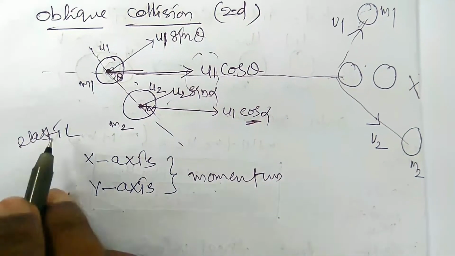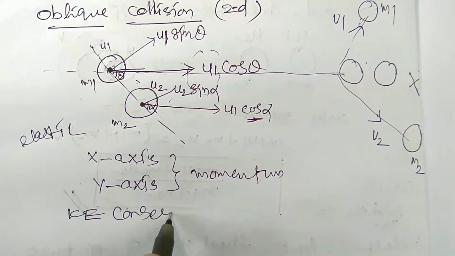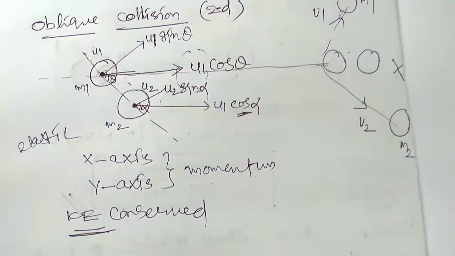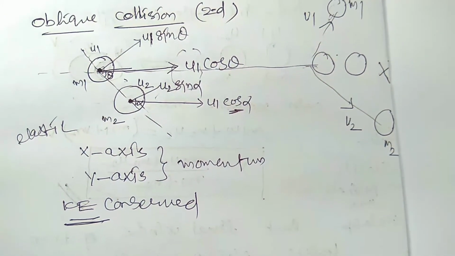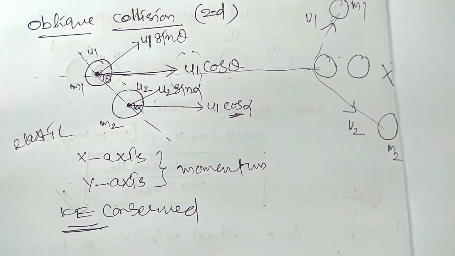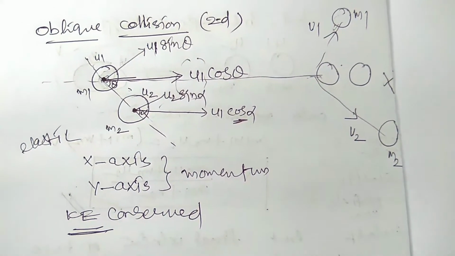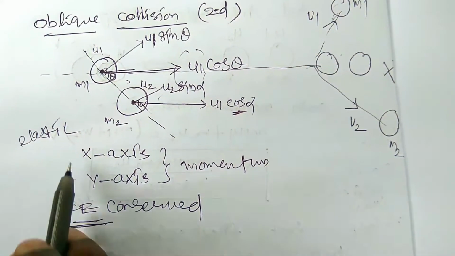In case of elastic collision, the kinetic energy is also conserved, but it is taken as one direction, because energy is a scalar quantity which has no direction. That's why we write only the kinetic energy before collision of the two particles, and it will be equal to the kinetic energy after collision of the two particles, right? So this is the conservation in oblique collision in case of elastic.